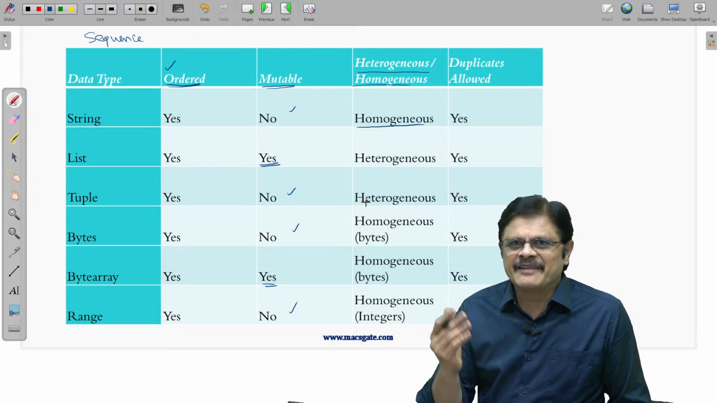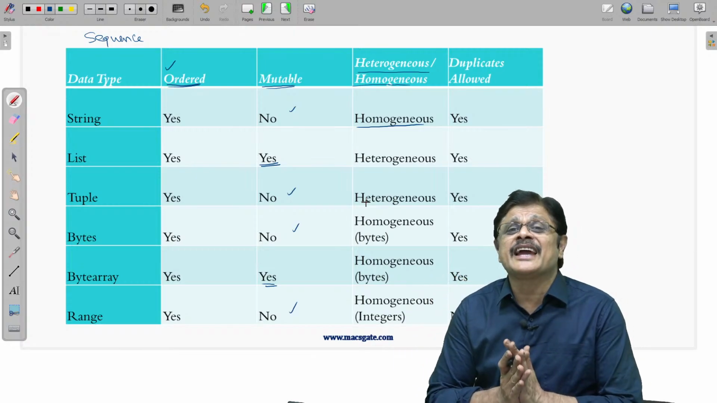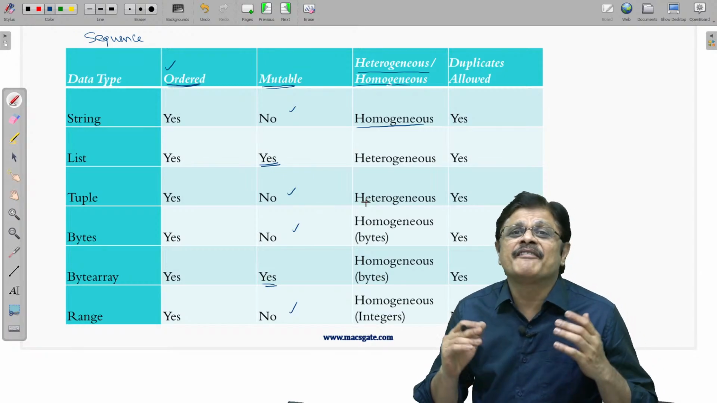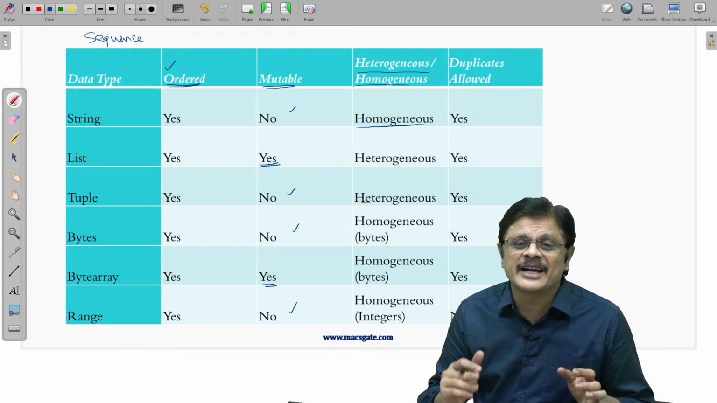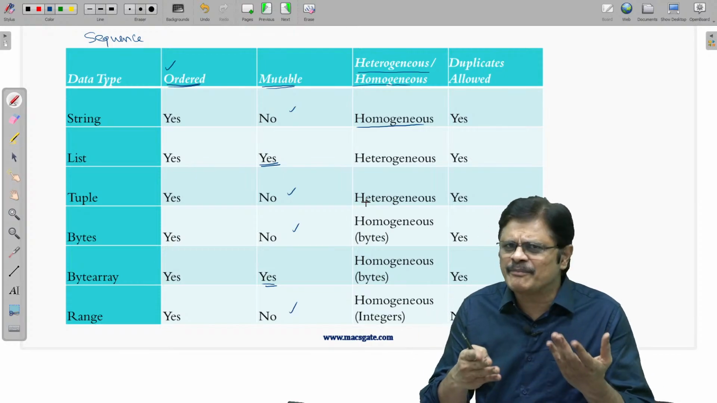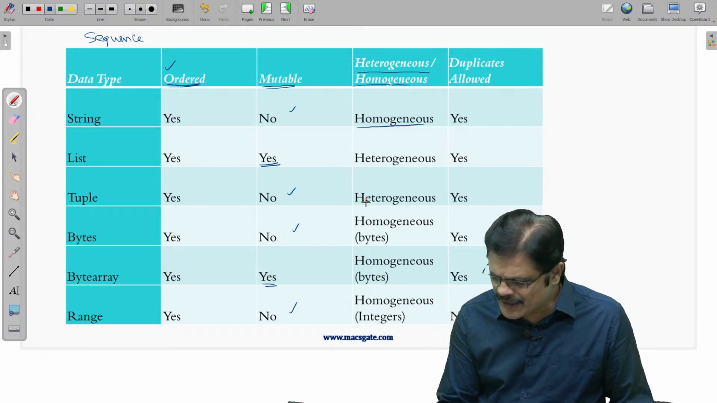And tuples also contain objects of different types. No problem. Even if they contain objects of the same type, there is no restriction. When I say heterogeneous, it means objects of different types are allowed. If you want to make them objects of the same type, your wish, no problem. That is the point to be noted here.